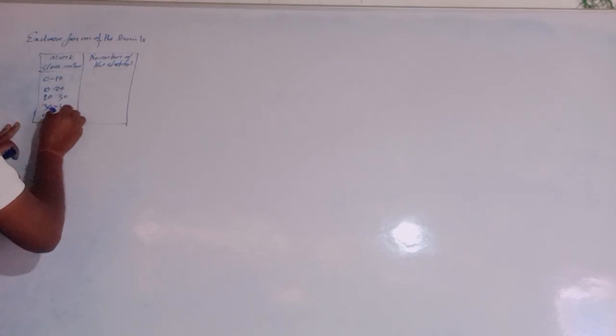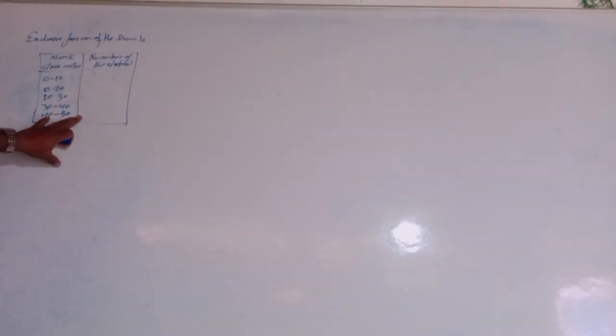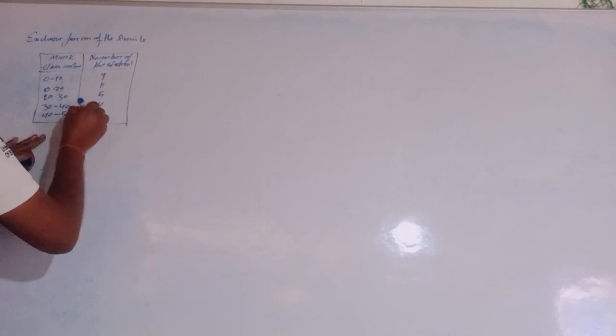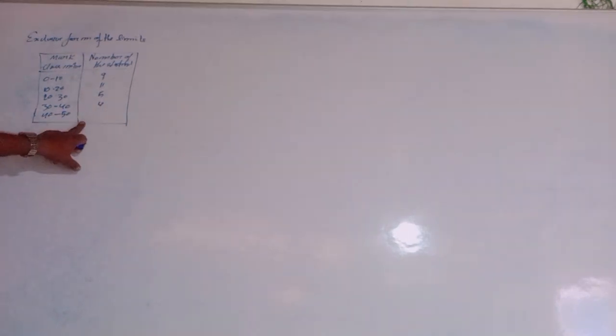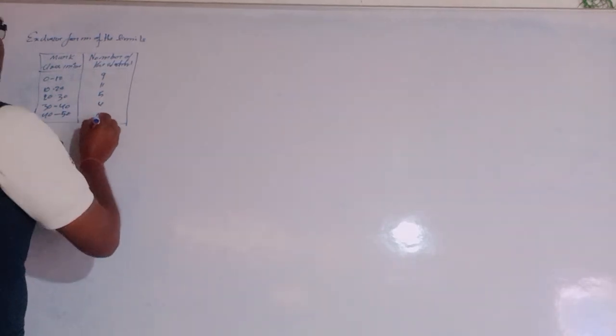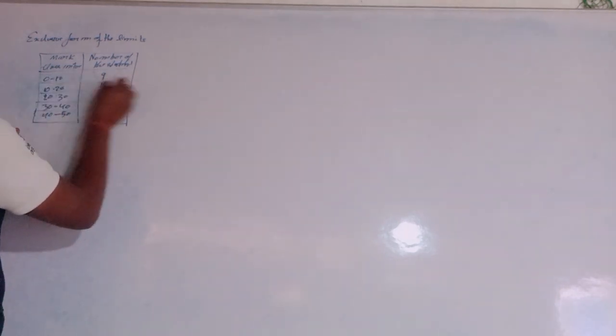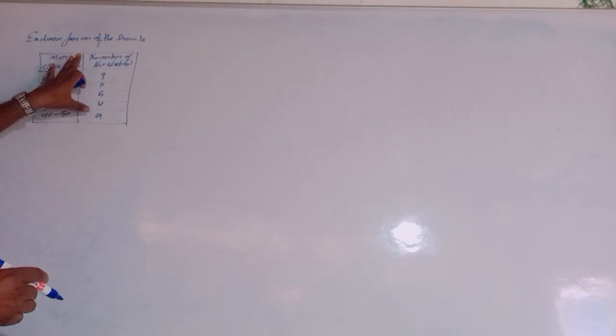The frequencies are 9, 11, 5, 4, and 4. These are the frequency distributions we have done here, and this is the exclusive form of the frequency.